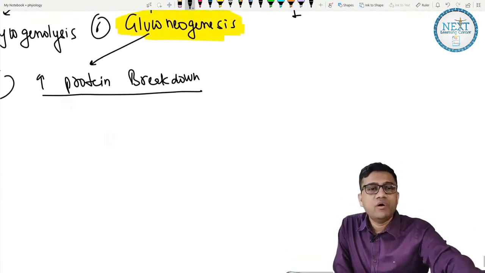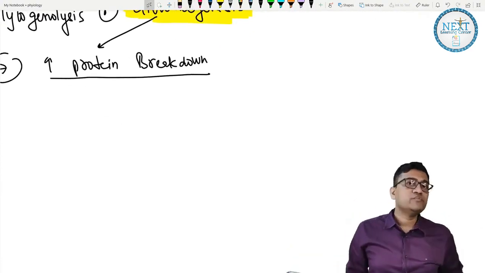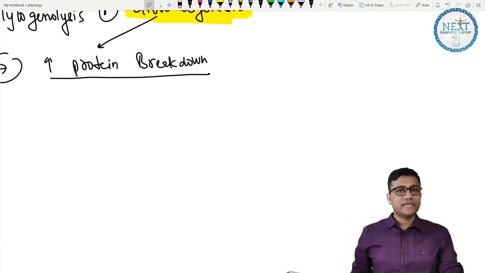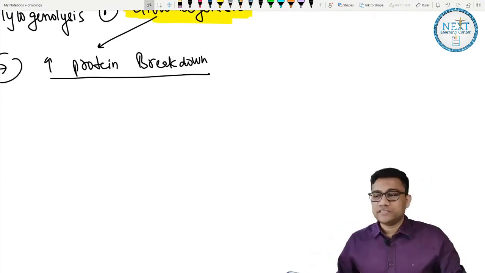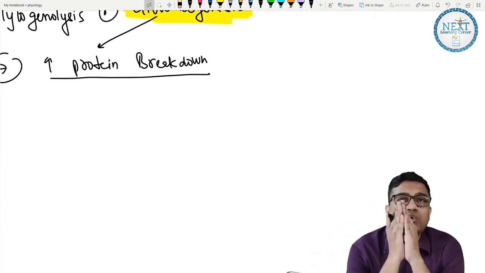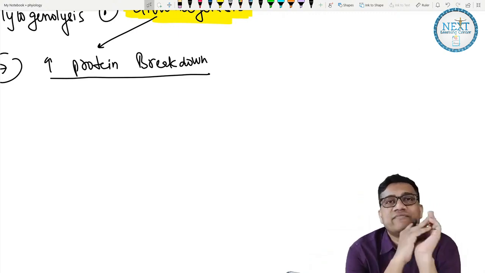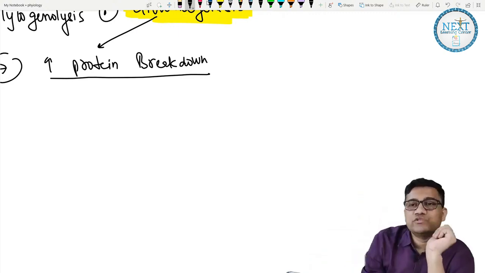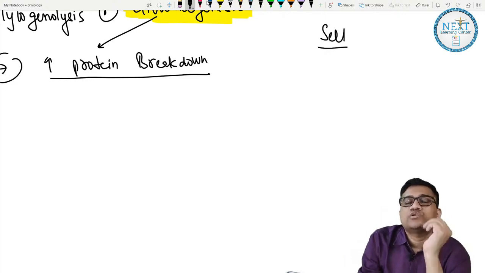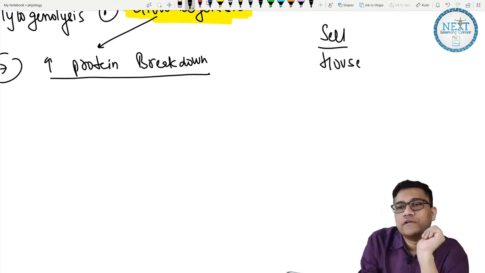Okay, now if you break the protein, which protein should I break? Let's say you are in crisis, you have to sell either your house or car. What will you sell first, house or car? If you have to sell something, sell what, house or car? Question for you people.